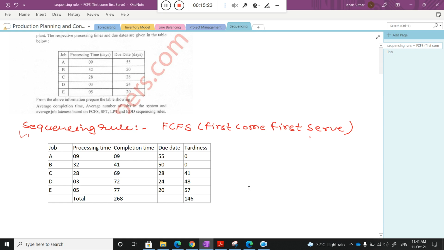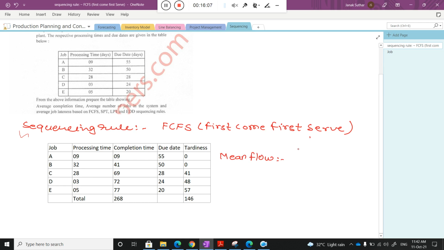Now I try to find something. First I need to calculate the mean flow of this first come first serve sequence. Before that, I will explain what the mean flow time is. The mean flow time is defined as the average time spent by a job in the production system. We know the total time spent is 268, and if I divide by the number of jobs, you can easily calculate the mean flow time.